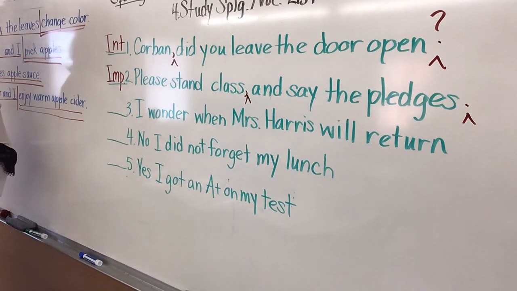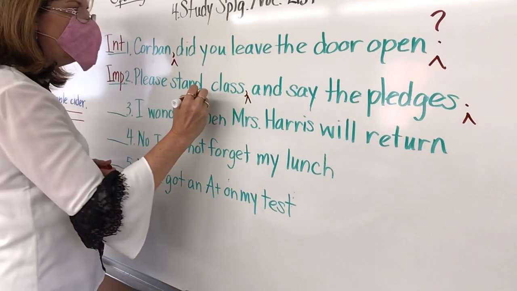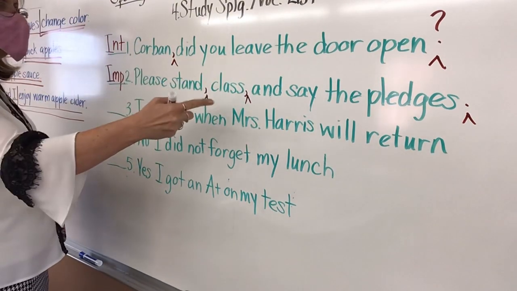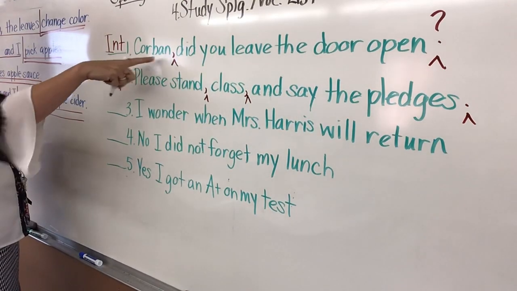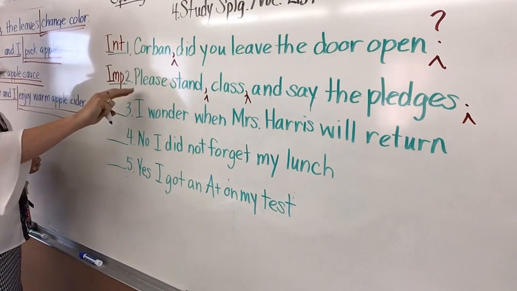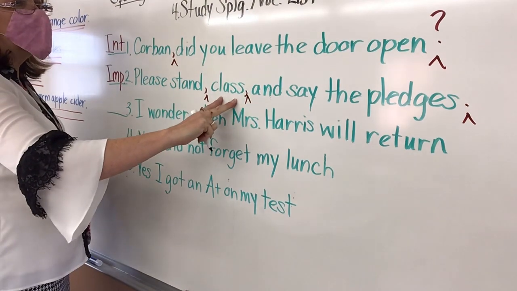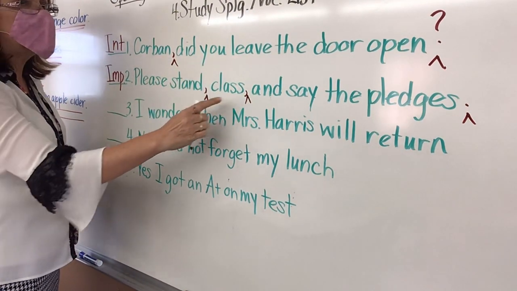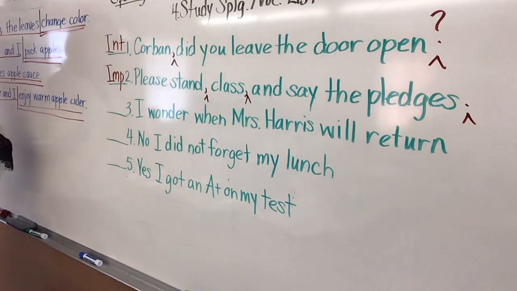That's right, I'm talking to the class. Jonathan? Also before class. Yes, also before class, because class comes in the middle, not at the end and not the beginning. Like Corbin came at the beginning, so you put the comma after. Class comes right there in the middle, so you need it before and after. And again, don't forget your insert marks when you need to do that.